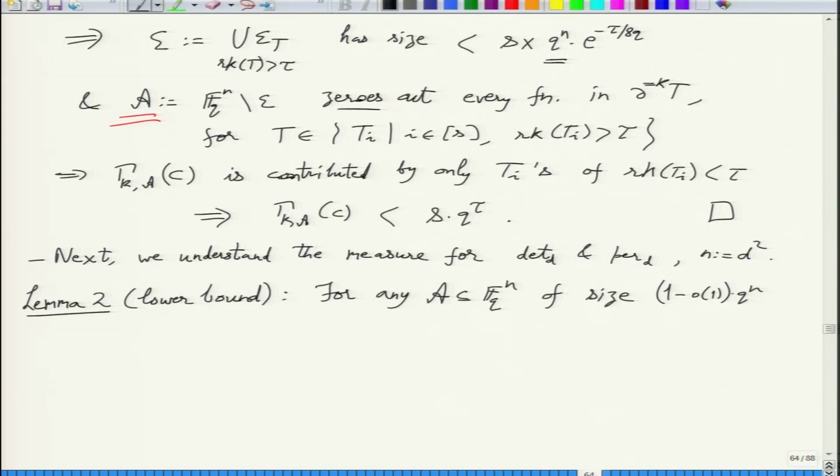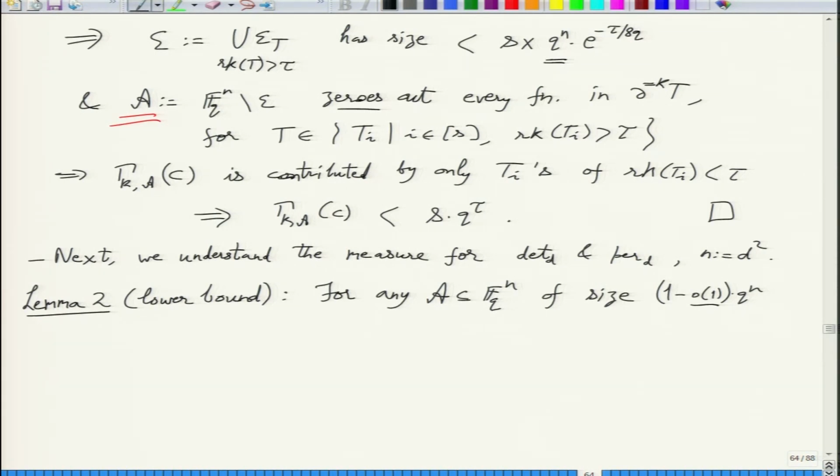Okay, so this little o of 1 is saying that if you look at the density, then 1 minus the density is tending to 0 for increasing n. Okay, so the density is nearly 1.